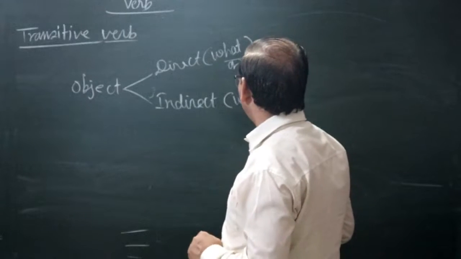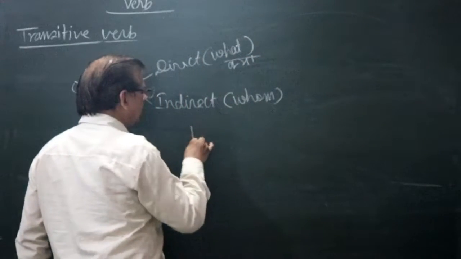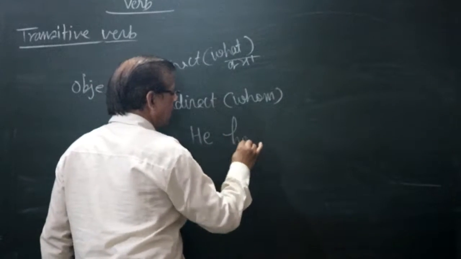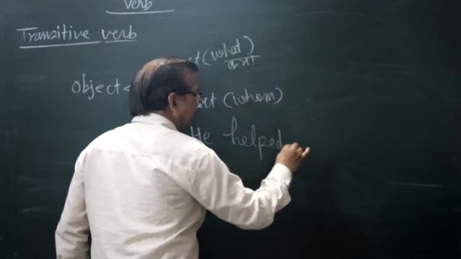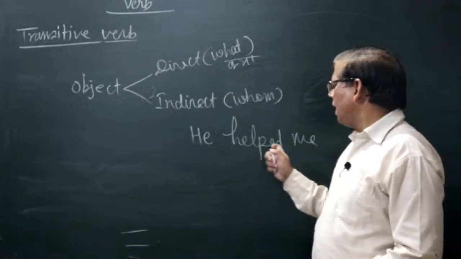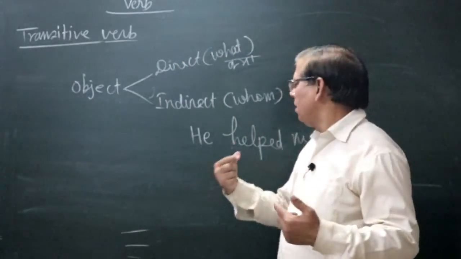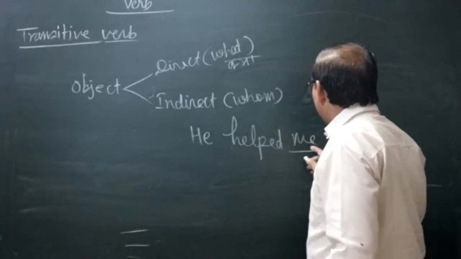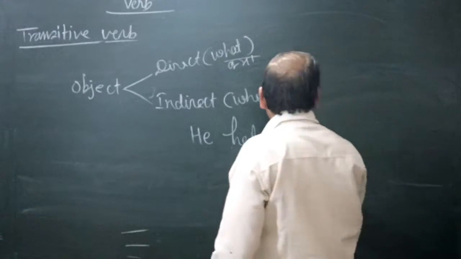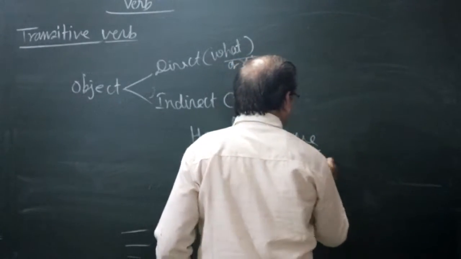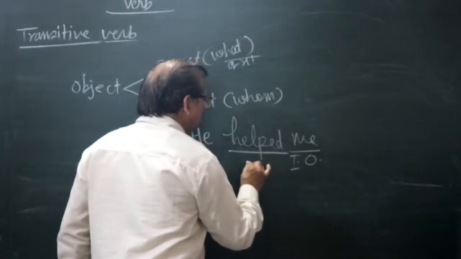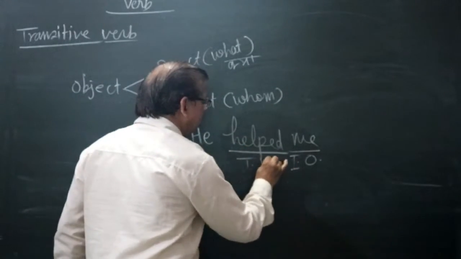For example, he helped me. Question: whom did he help? Whom did he help? Me. What is me? Me is the answer of the question whom. So me is indirect object. When me is indirect object, helped verb is a transitive verb.